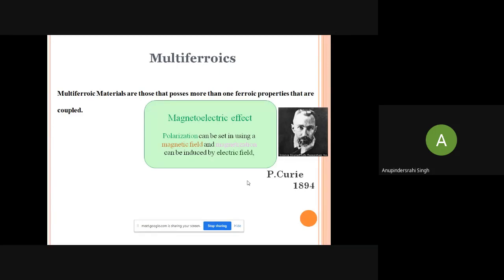But the verification of this magnetoelectric effect was done in later years.